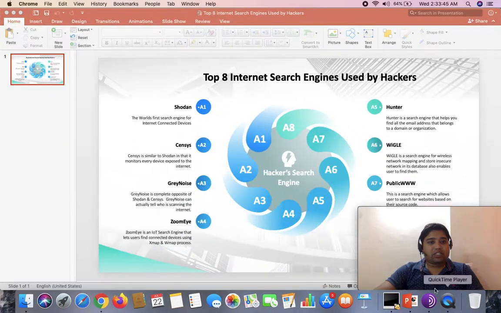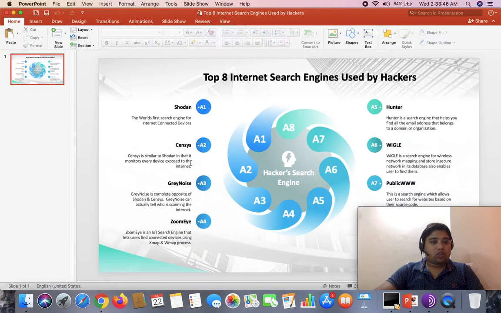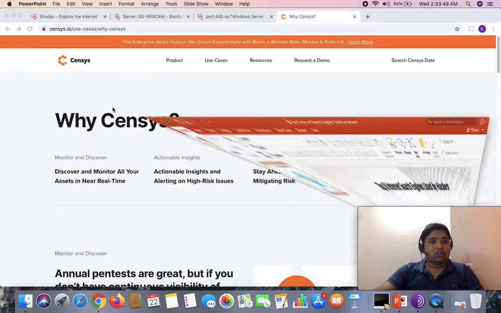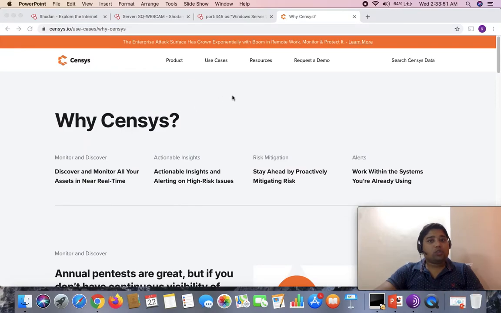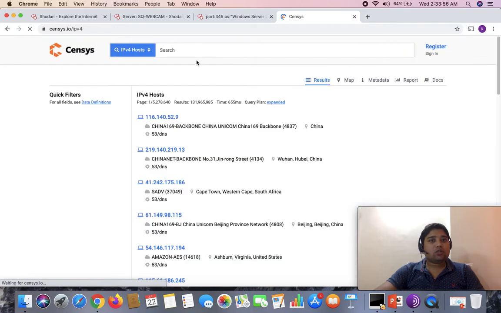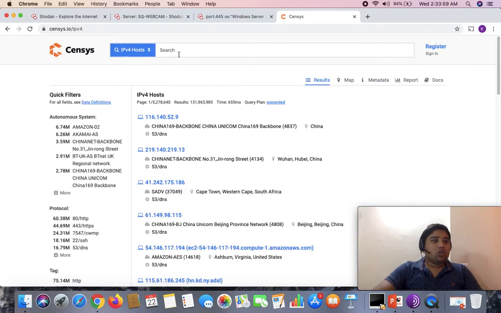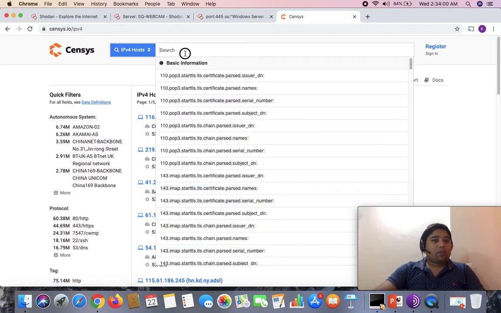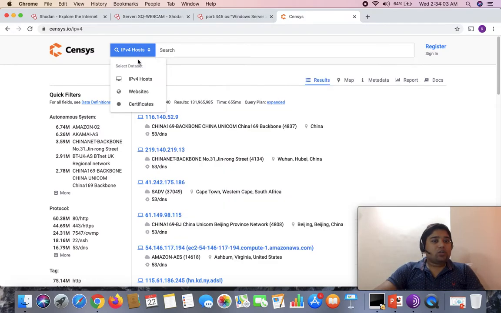I have already given some explanation about it in case you want to have a look, but anyway, how to utilize this is something we are going to check here. Let's click on Censys Search Data. Here you can apply the filter. You can select a data set based on which you can search for information over the internet and devices exposed to the internet.